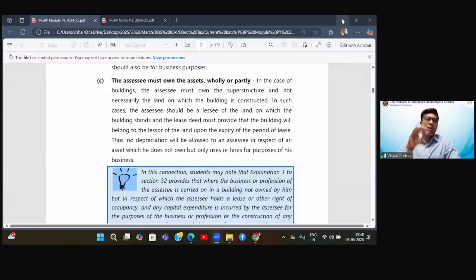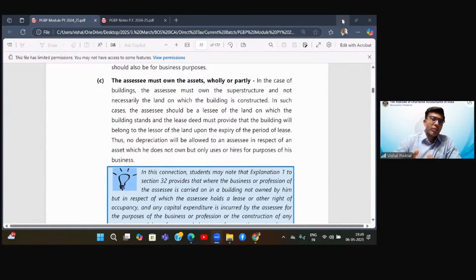See, it may happen that your land is on lease, like in the case of all industrial plots in these industrial zones. The land is owned by the government, but they give it to you on a 99-year lease. So you're not the owner of the land, but the factory and everything else you construct with your own cost. So in this particular case, they are saying that it is not necessarily required that you should also be the owner of the land, even if you are the owner of the superstructure, that is the building.